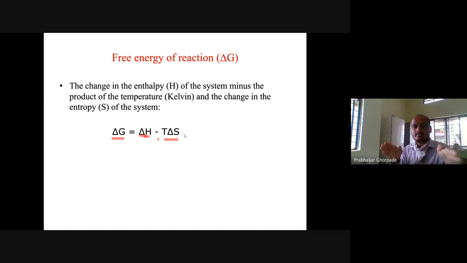If you are calculating free energy, you calculate it as delta G = delta H − T delta S. That is the change in enthalpy of the system minus the product of the temperature in Kelvin and the change in entropy of the system. That is the free energy of the reaction.